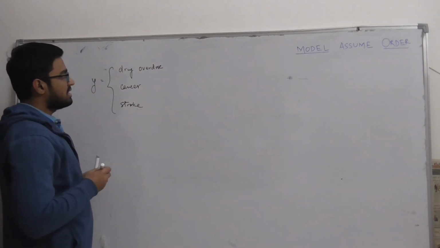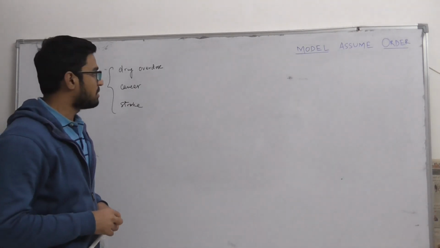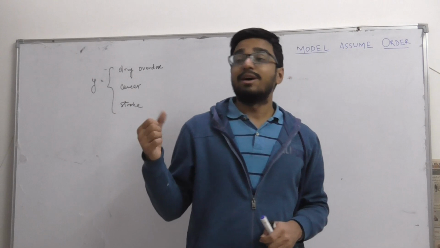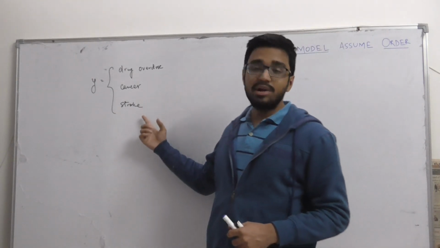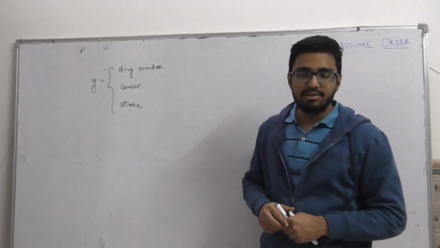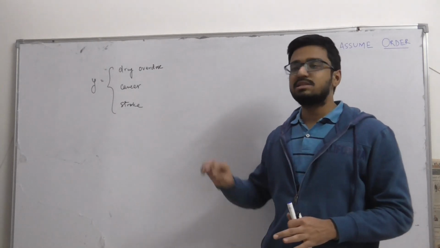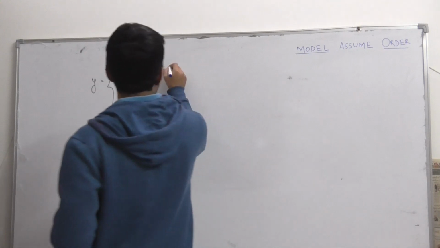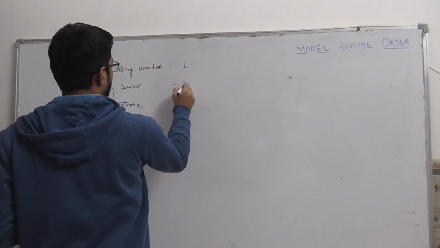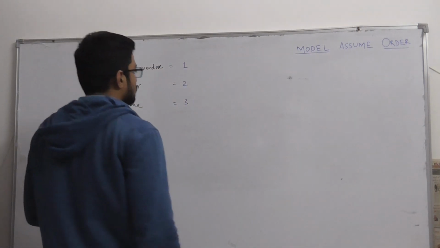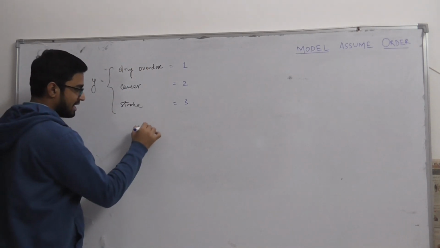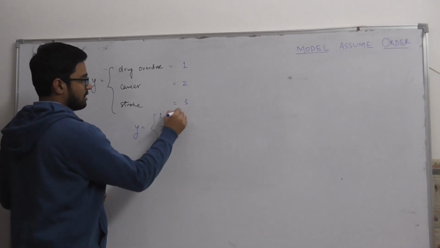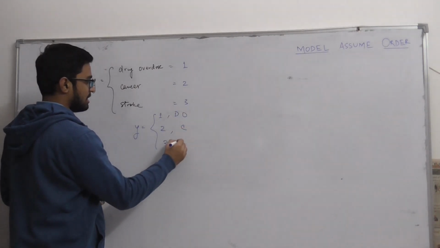So these are our three categories for the problem, and now let us try to fit a linear regression to this problem. Now the first thing, we should convert this qualitative response to a quantitative response. So the easiest method is just mapping the responses. Let's assume that drug overdose means 1, cancer means 2, and stroke means 3. So I would have my new target variable as 1, 2 and 3, for drug overdose, for cancer and for stroke.